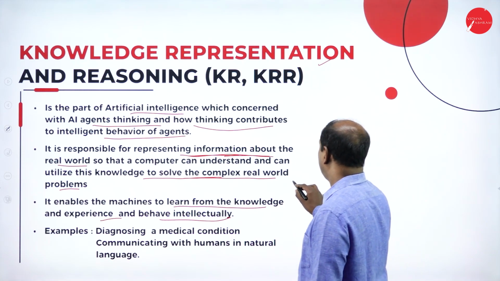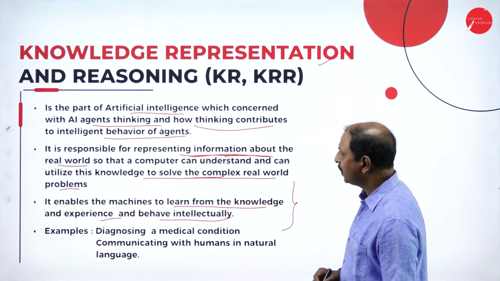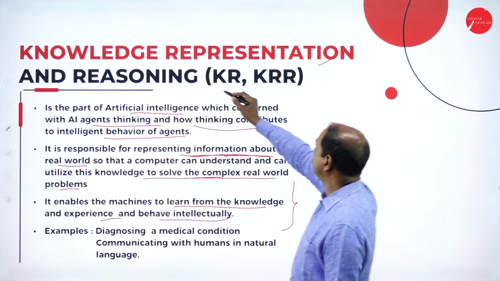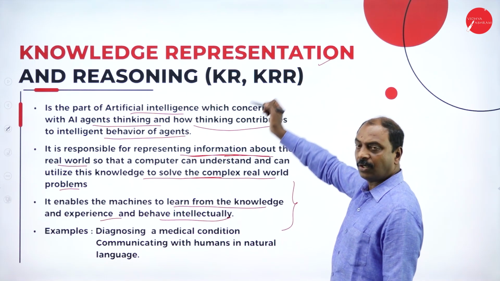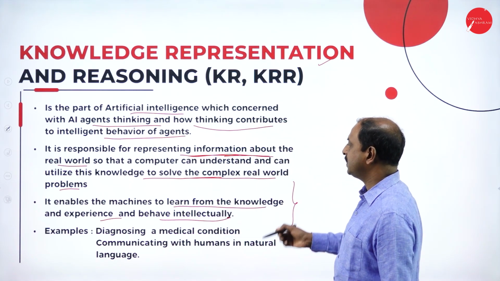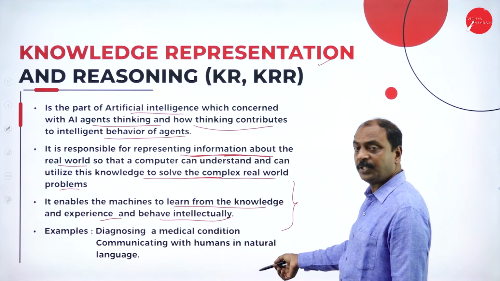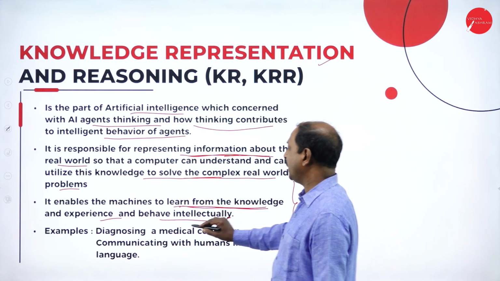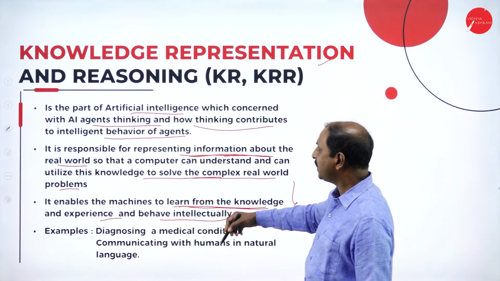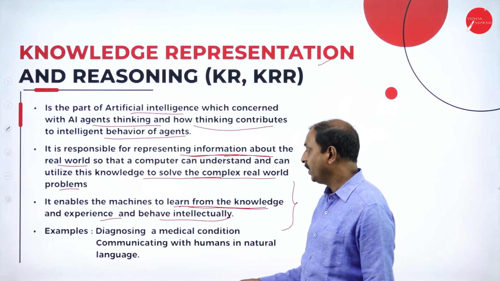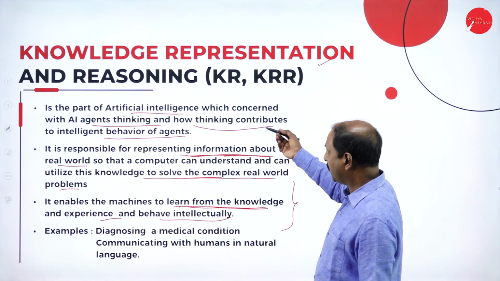So that is the main purpose of artificial intelligence. Through representing the knowledge with the help of reasoning or logical thinking, it enables a machine to learn from the knowledge base and experience, and it has to behave intellectually the way human beings behave. So that is the main concept of an AI system.